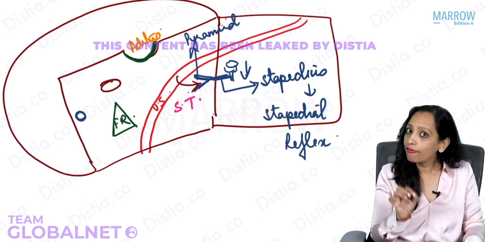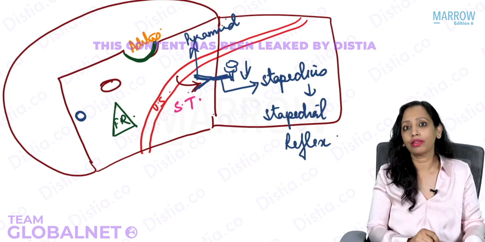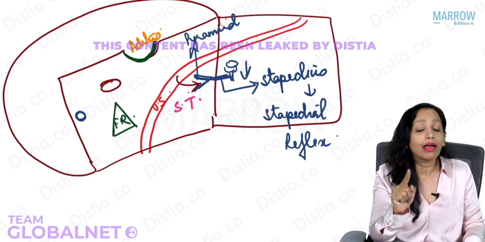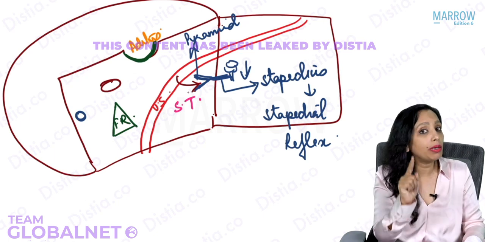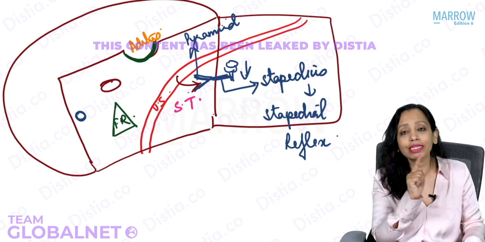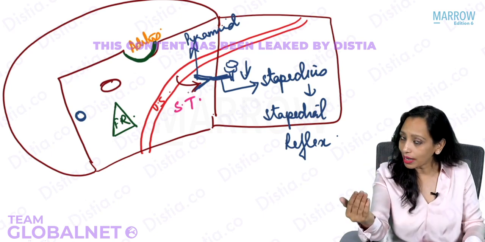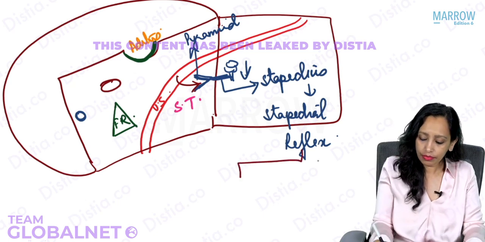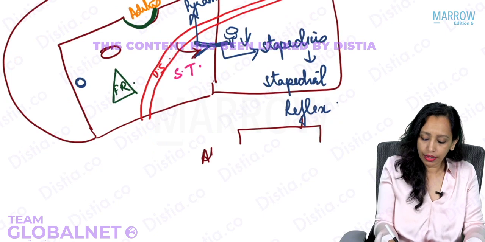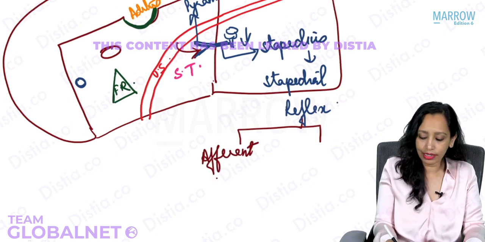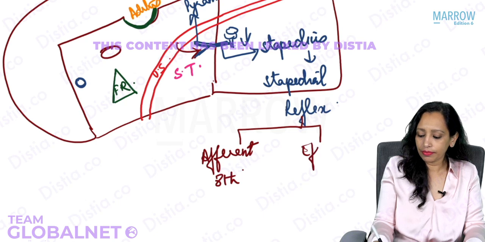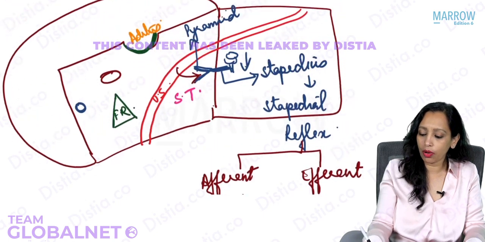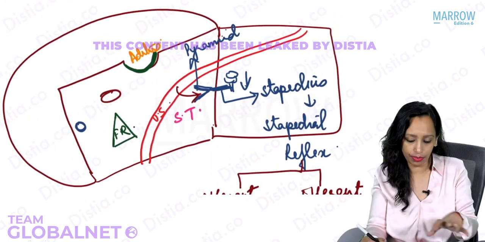So the afferent is the 8th nerve, the efferent is the 7th nerve. It is not supplied only by the 7th. The stapedius is supplied by the 7th, but the stapedial reflex is not mediated only by the 7th. Stapedial reflex is mediated by both the 8th, that is the afferent, and the 7th, which is the efferent. So stapedial reflex has the afferent, that is the auditory pathway, the 8th nerve, and the efferent, that is the 7th nerve. So we are slowly building the concepts now itself when we are doing the anatomy part.